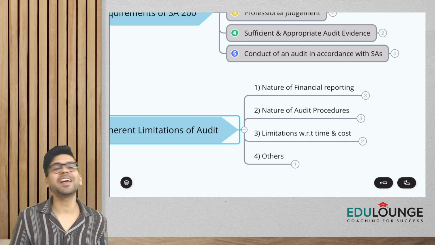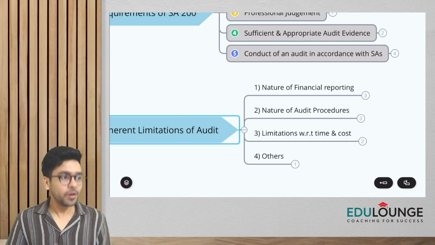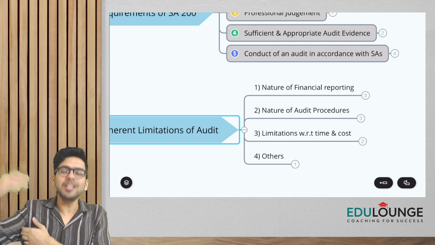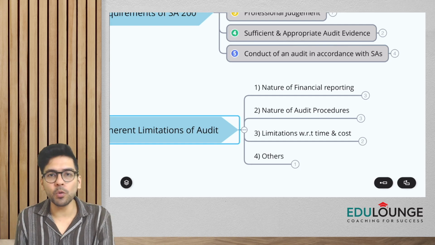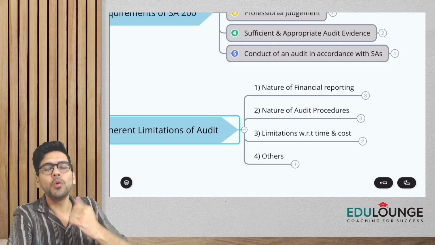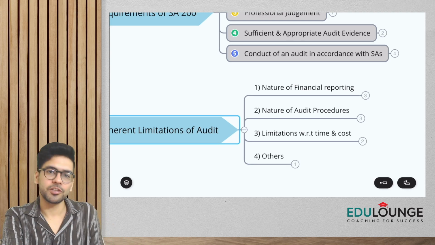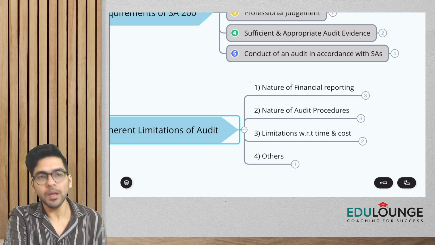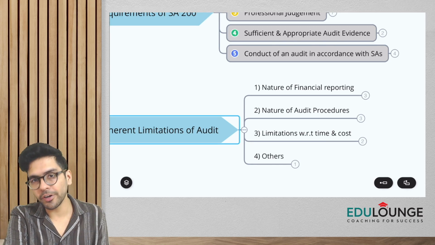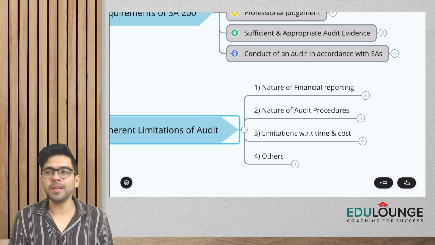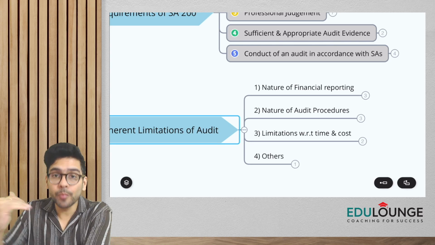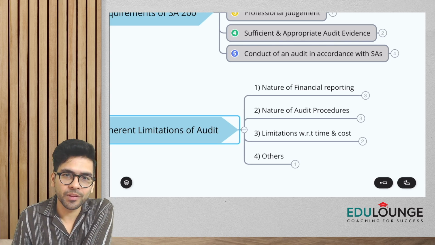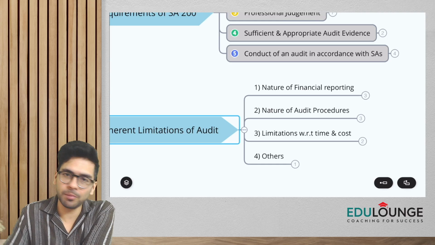So these are called inherent limitations of audit. Remember this, guys, that due to these inherent limitations of audit that we are going to cover, the auditor is only able to give reasonable assurance. He can't give absolute assurance. Because of these inherent limitations, he can't bring the audit risk down to zero. He can only bring it down to an acceptably low level.